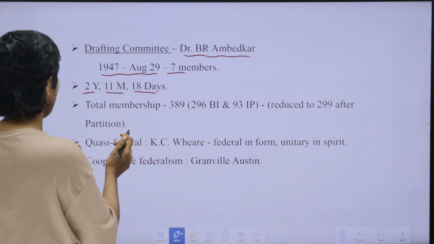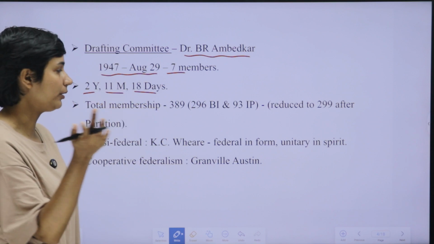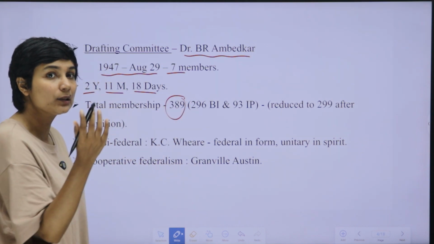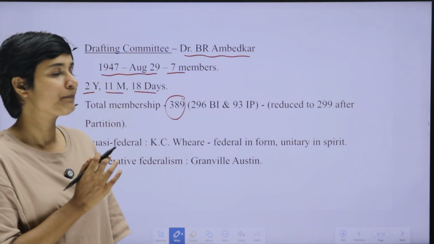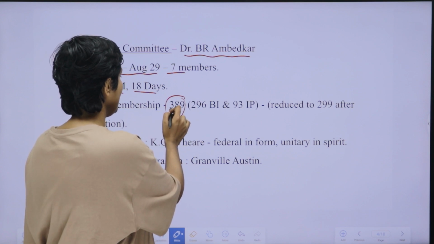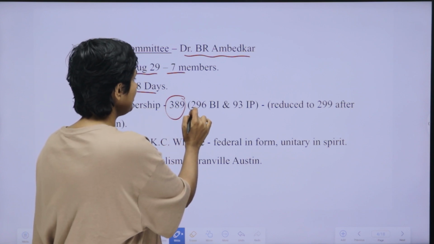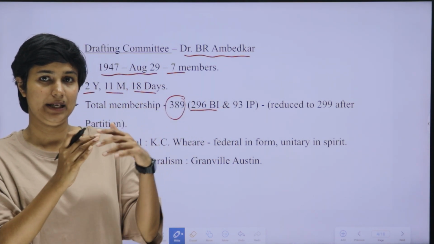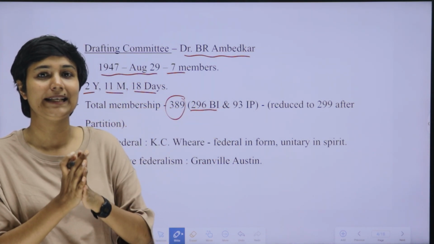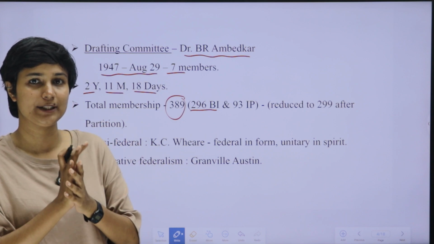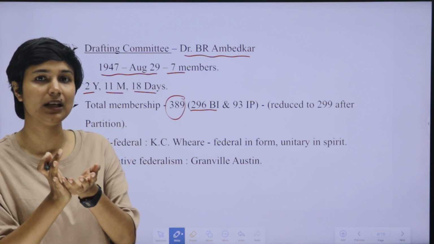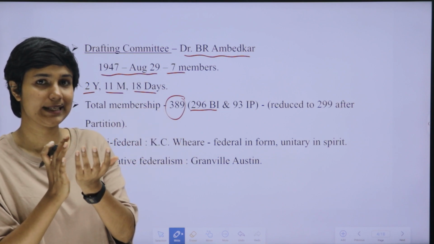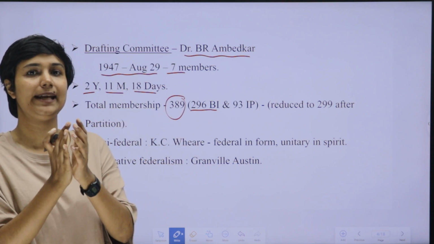Next point. The total membership that I have already told you. The total membership of India's Constituent Assembly was 389. It included both elected and nominated members. Among the 389, there were 296 members from the British Indian provinces. That is the number for the year 1946. In the year 1946, India was not independent. India was under the colonial rule of the British Parliament. At that time, we formed India's Constituent Assembly, and it included 389 members.